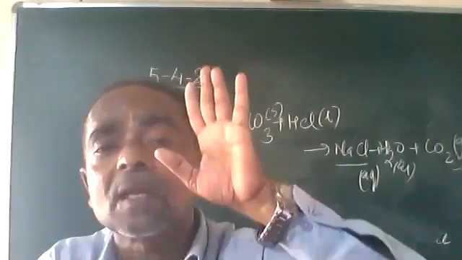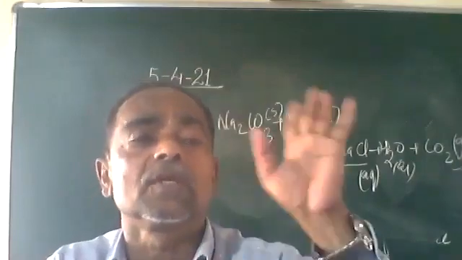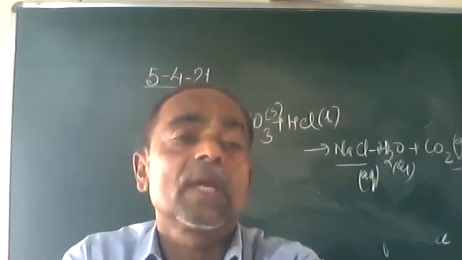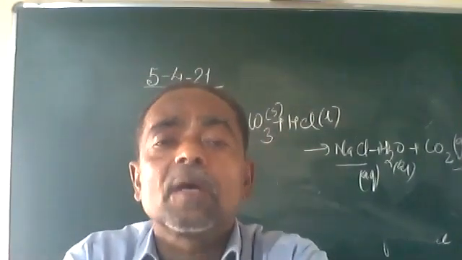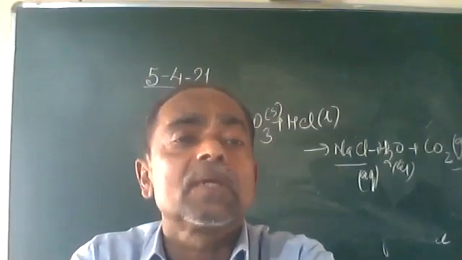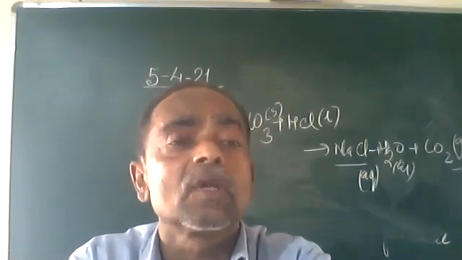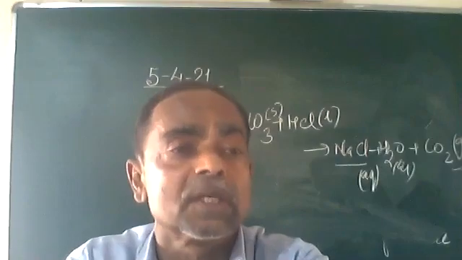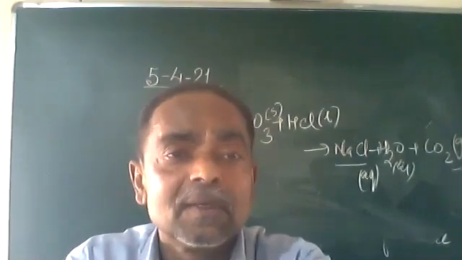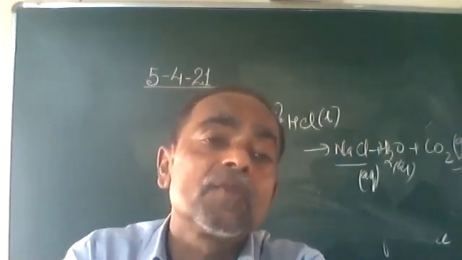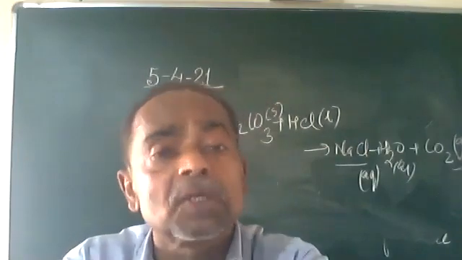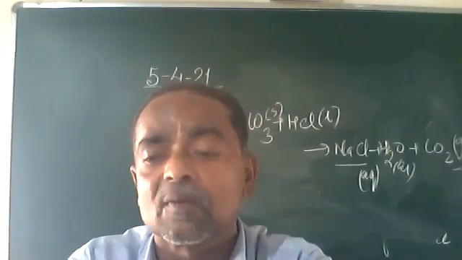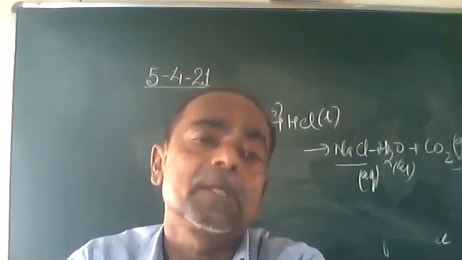These things are not possible when we write the word equation. You write sodium carbonate plus diluted hydrochloric acid gives sodium chloride, water and carbon dioxide. The other information, like sodium chloride is aqueous and carbon dioxide is gas, one cannot display. That is a drawback.